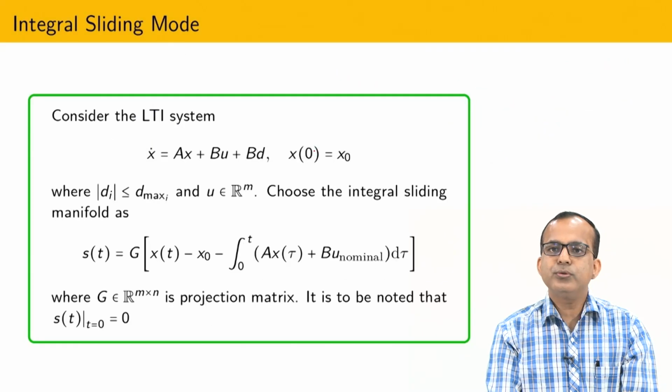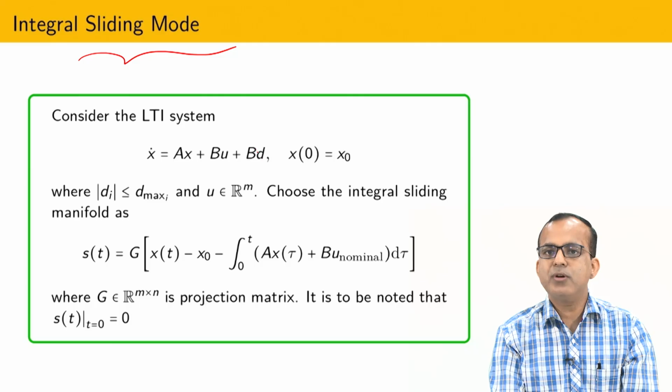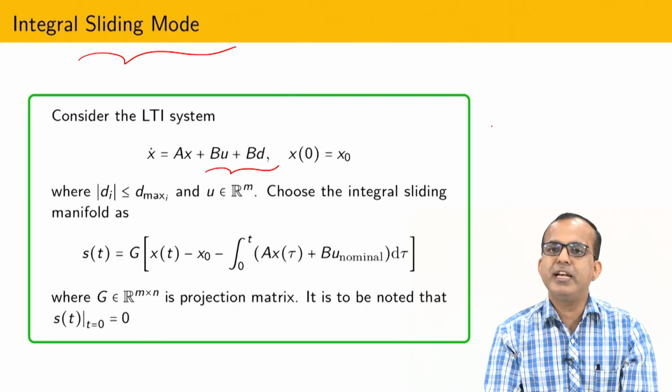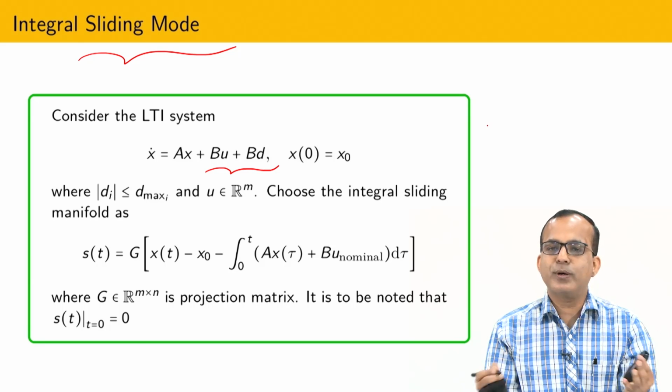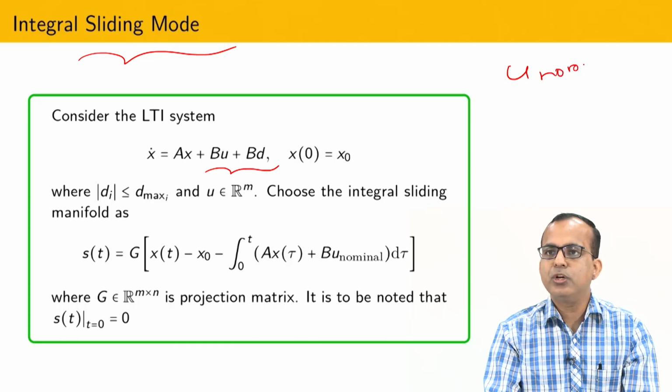Now, if you remember the class of integral sliding mode control, at that time I said you have to design two controls. One control acts in the absence of disturbance, and obviously whenever we talk about sliding mode control, we are talking only about matched uncertainty. What is the meaning of matched uncertainty? Those uncertainties which enter through the control channel. Now you can design a control that we have named u nominal. Once you design u nominal for the system when there is no disturbance, then this becomes u_N, where N means nominal.